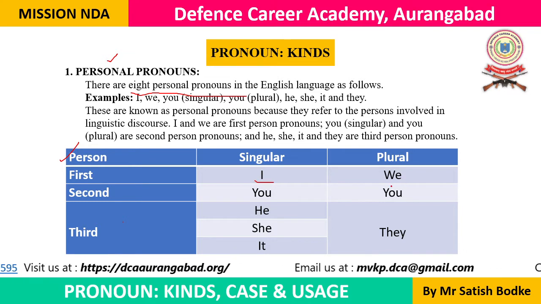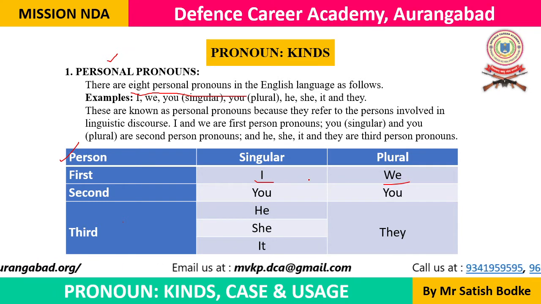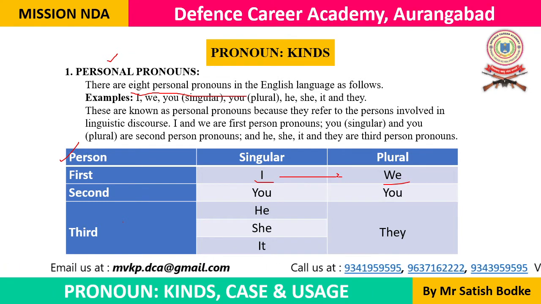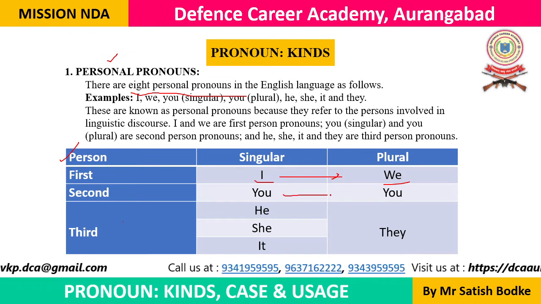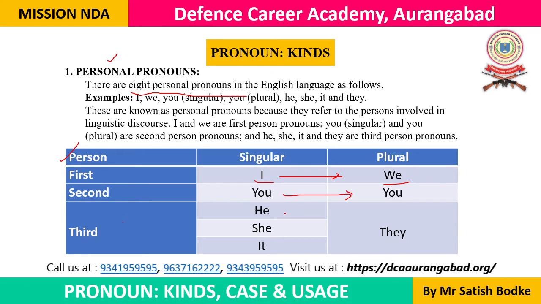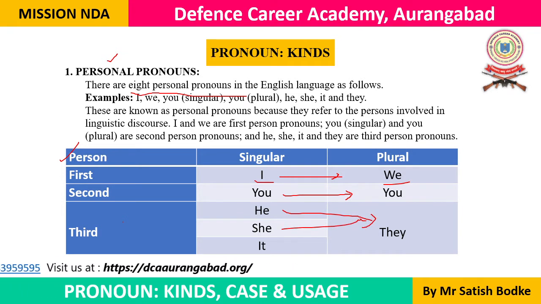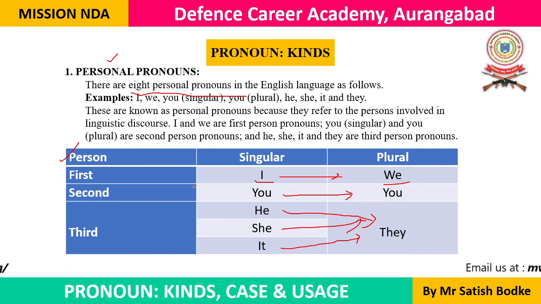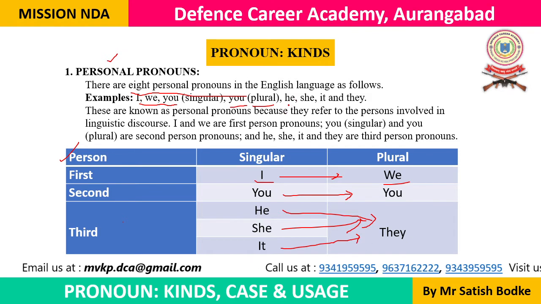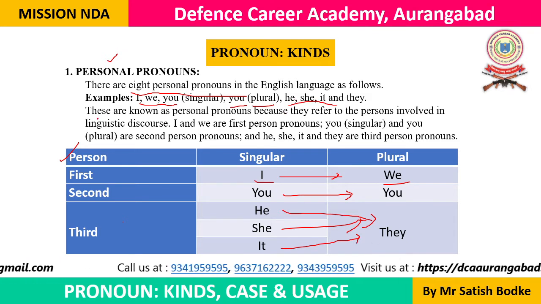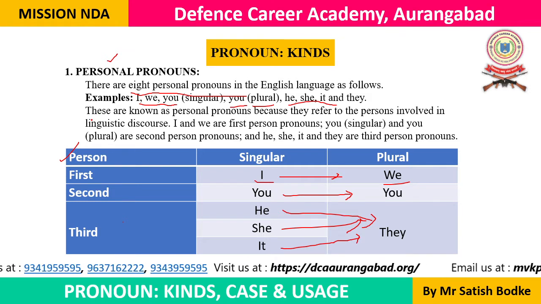Just as we have mentioned here, I, we. I is the singular form, we is the plural form of this personal pronoun. You is the singular, its plural form also is you. He, its plural form is they. She, the plural form is they. It, again the plural form is they. So I, we, you, these are first and second person pronouns, and he, she, it, and they are third person pronouns. Okay.